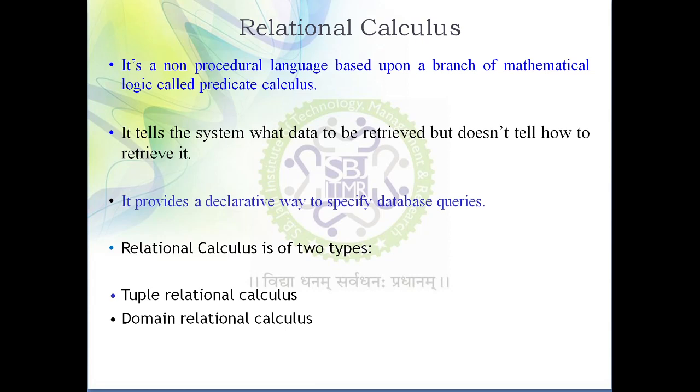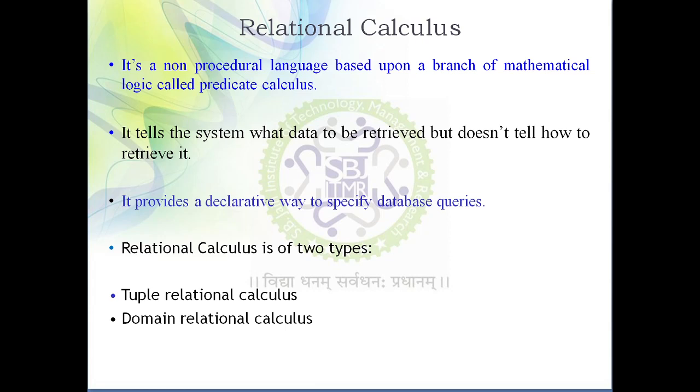Relational calculus is a non-procedural language based upon the branch of mathematical logic called predicate calculus. We discussed that relational algebra is procedural. Why? Because in relational algebra we are specifying what data we want and how to retrieve that data. Both things we are specifying. That's why relational algebra is treated as a procedural query language, whereas relational calculus is treated as a non-procedural language.